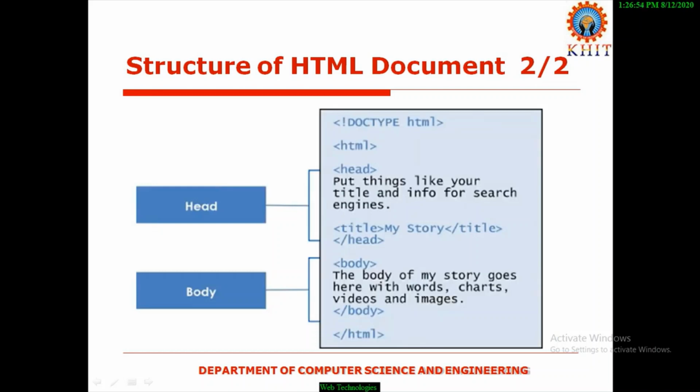Coming to the structure, I already told you, an HTML document contains two compartments. The first compartment is head and the second compartment is body. Generally, as learners, we may take the head part as an optional part. As a basic learner, we may hide the head part for a few examples. Later, we will include the head section.